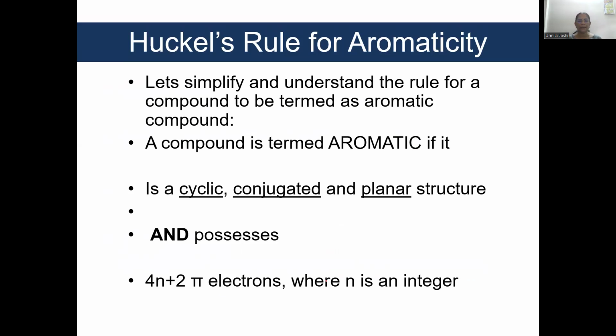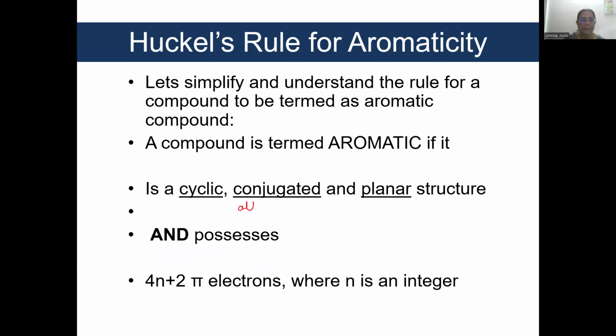Let's simplify and understand. A compound is termed aromatic if it is cyclic. Non-cyclic compounds are not aromatic. It is conjugated. What do you mean by conjugated?